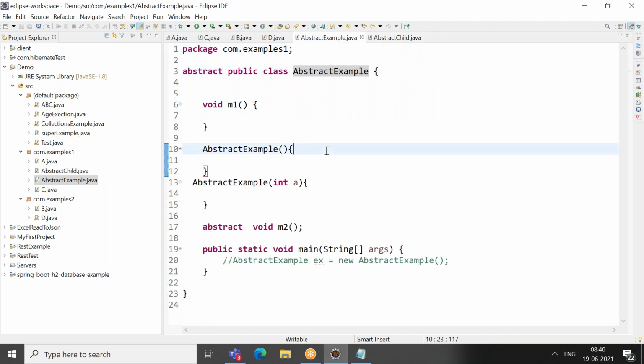Okay. We'll see more about abstract things and inheritance tomorrow. As of now, I'll wind it up.